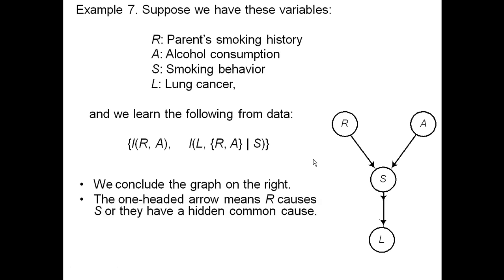All right? In other words, your parent's smoking history and whether you smoke. Oh, let me say what these graph edges mean. The one-headed arrow means R causes S, or they have a hidden common cause. This is the notation I use in my texts. So this is just like a previous example, and now I'm using different notation. So it could be that the parent's smoking history caused your smoking behavior, or they could have a hidden common cause. All right, maybe a genetic defect caused both of you to smoke.